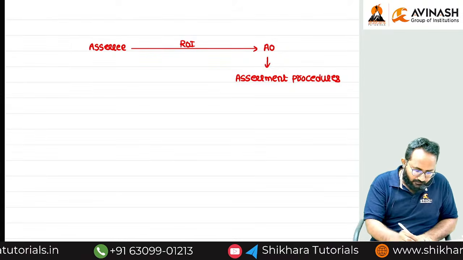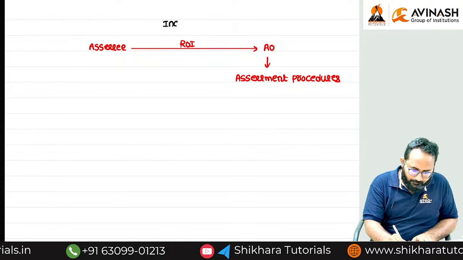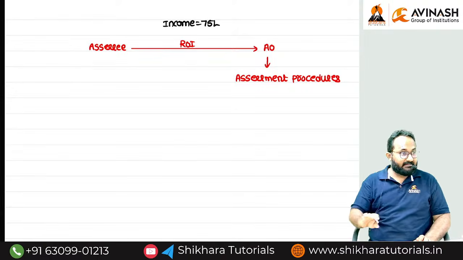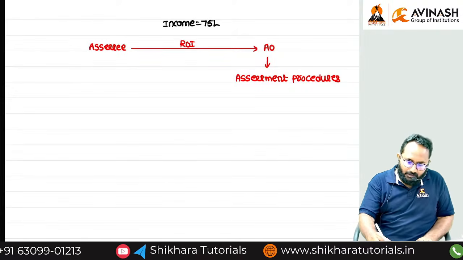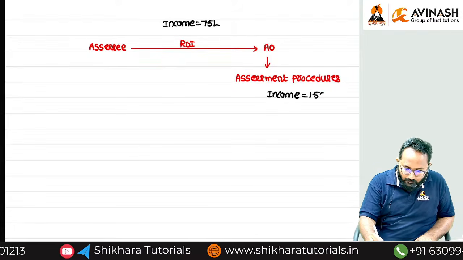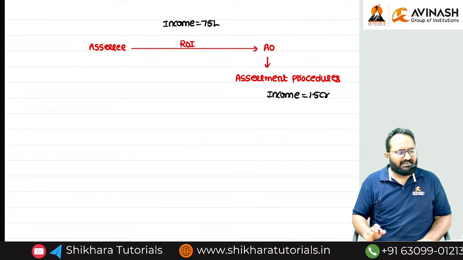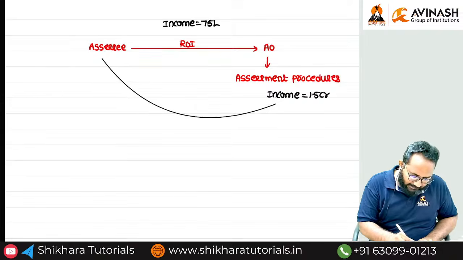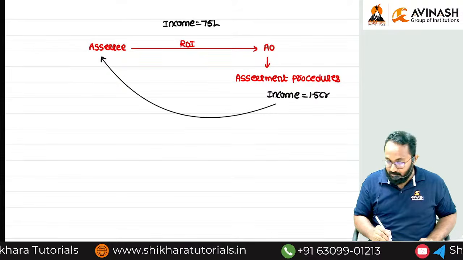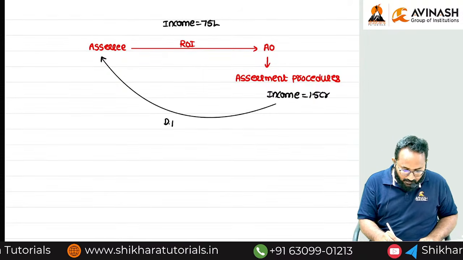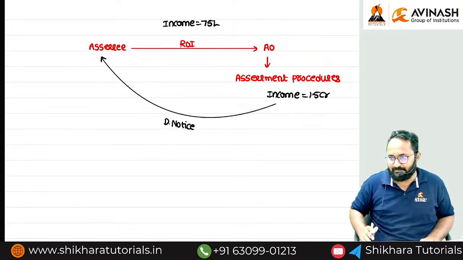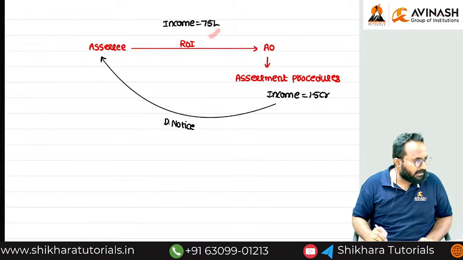In the return of income, I declared 75 lakh, right? But after assessment procedures, the AO is saying that, sir, your income is 1.5. So you have to pay the balance tax also, because you earned more income than you declared. Like that, they will send what notice? Demand notice. Sir, we are demanding you to pay the tax because you earned more than your declared income, right?